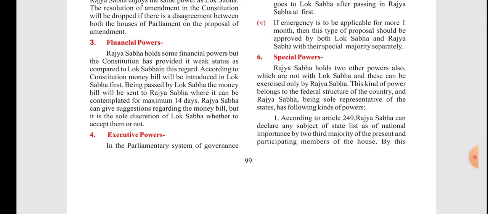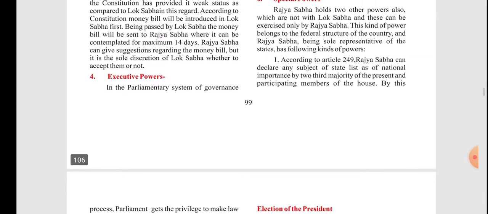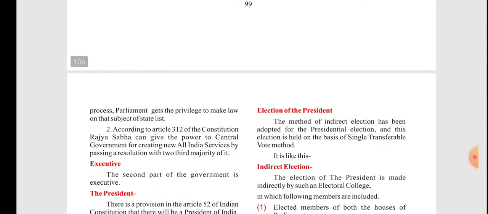According to Article 249, the Rajya Sabha can declare any subject of the State List as of national importance by a two-thirds majority of the members present and voting in the House. By this process, Parliament gets the privilege to make laws on the subjects of the State List. So the Rajya Sabha has the power to enable law-making over the State List.